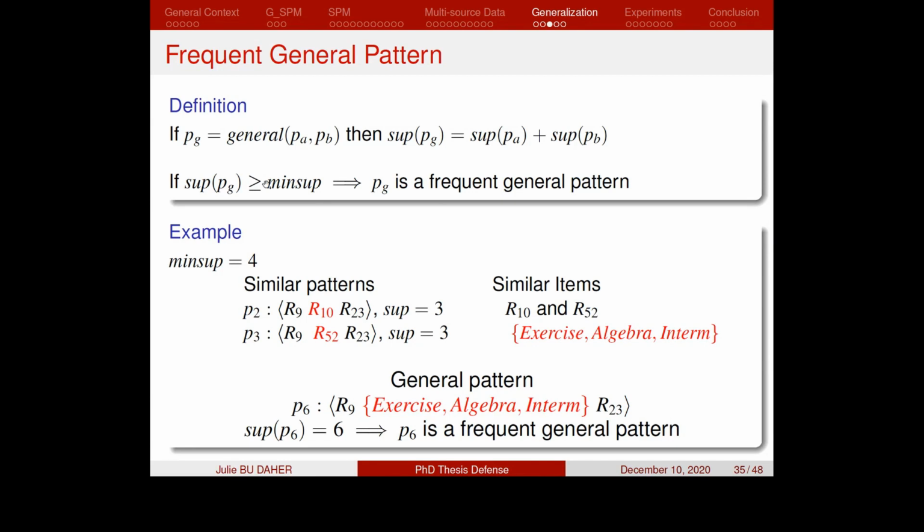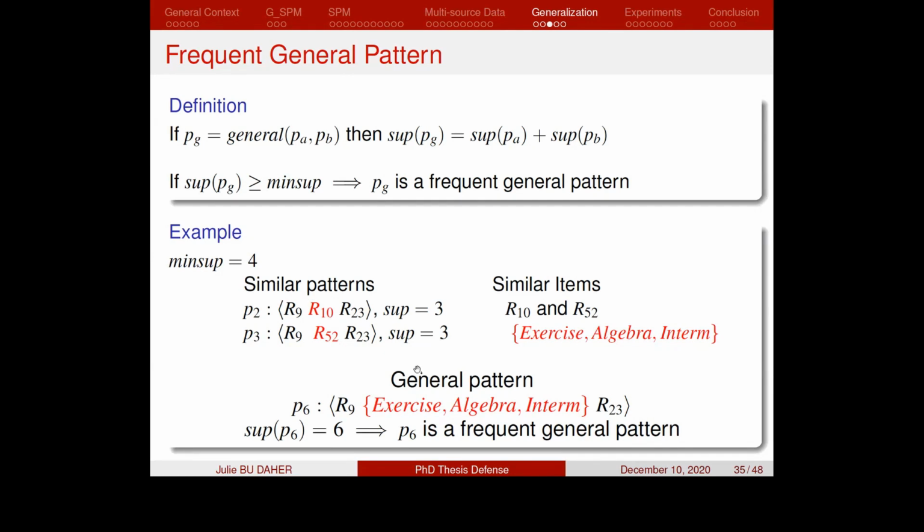As we consider that a general pattern represents two similar patterns which represent the same sequential activity, we consider that the support value of the general pattern is the sum of the support values of the patterns representing it.